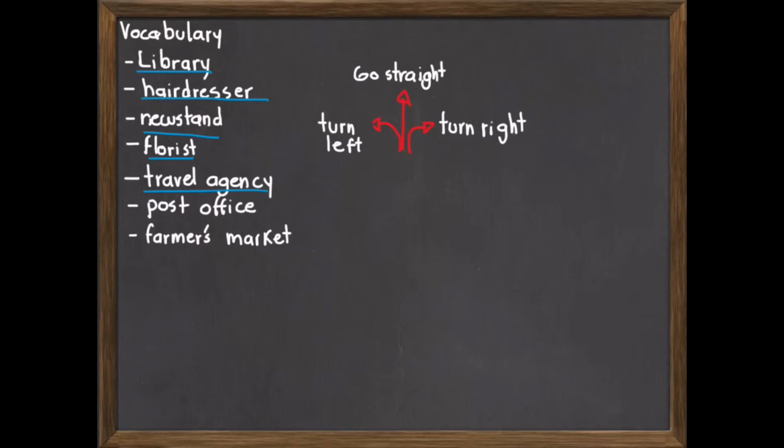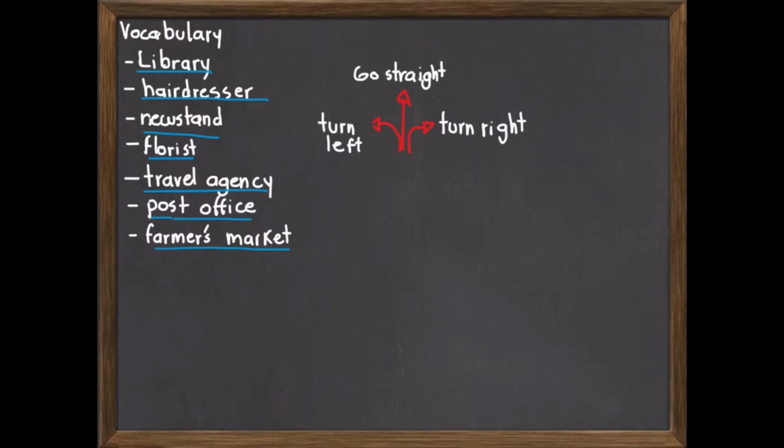They help you plan your trip somewhere else. The post office is where you go and give your letters or receive your letters or packages to send them or receive them from someone else. The farmer's market is a place where you go and buy mostly organic food or vegetables and meat.